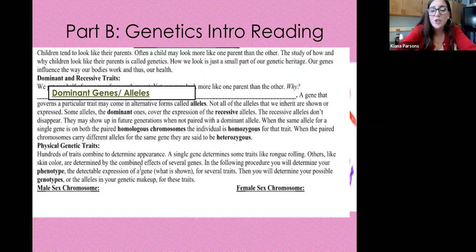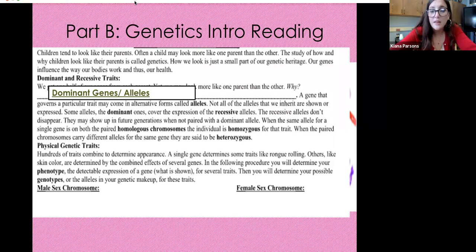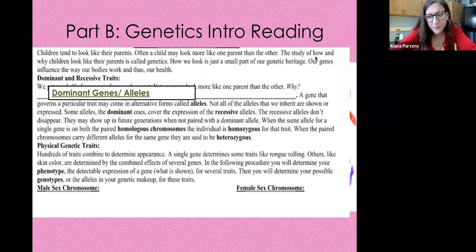Physical genetic traits. Hundreds of traits combine to determine appearance. A single gene determines some traits, like tongue rolling. Others, like skin color, are determined by the combined effects of several genes. In the following procedure, which is what we're going to do during class tomorrow, you will determine your phenotype.